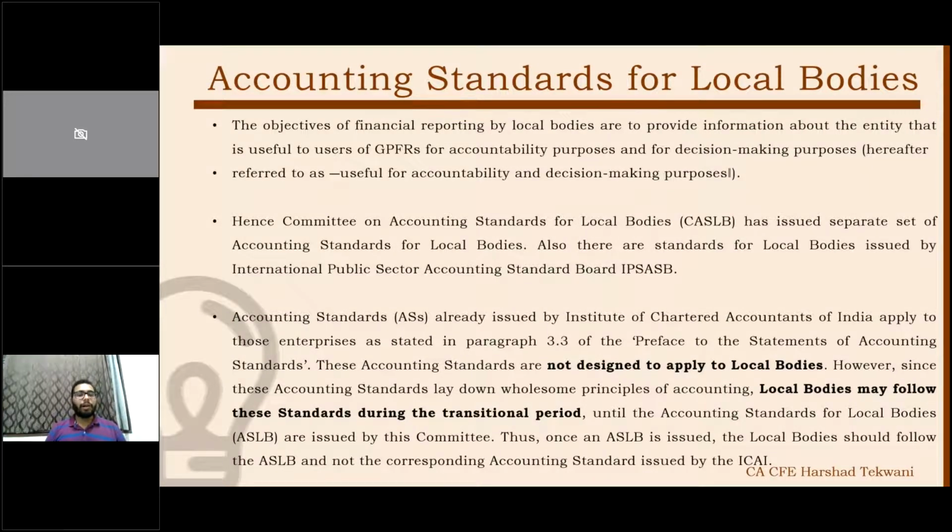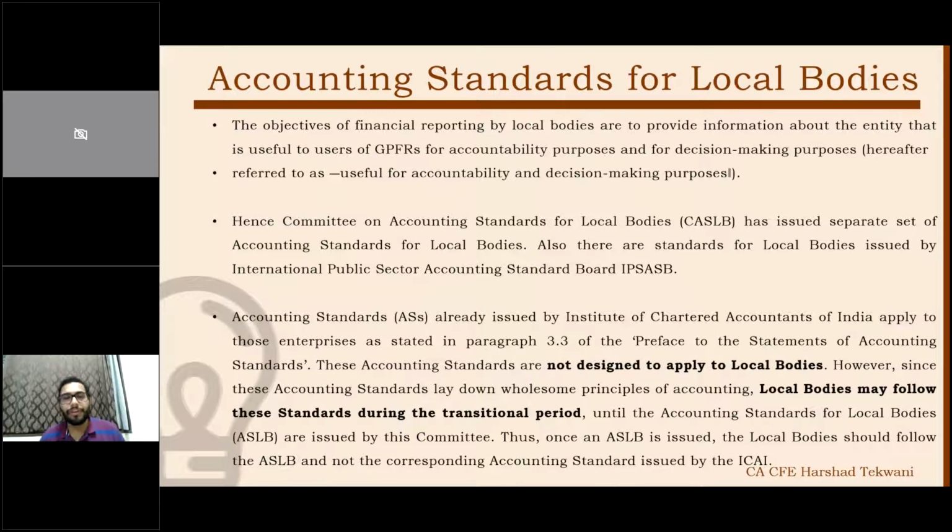Now, what about the accounting standards issued by the ICAI, are those applicable? There was a transitional provision which said that the AS designed by the ICAI are not designed to apply to local bodies. However, since the standards lay down wholesome principles of accounting, local bodies may follow these standards during the transitional period until accounting standards for local bodies are issued by the committee.